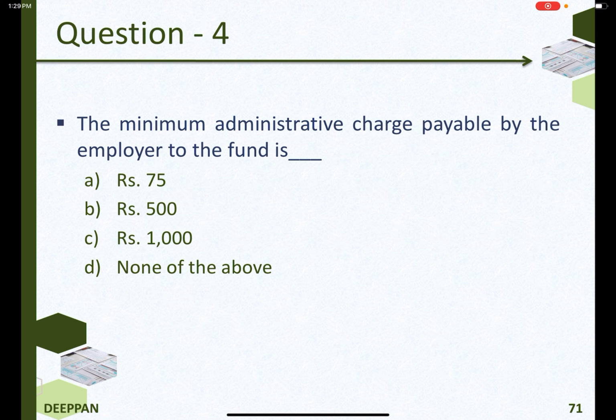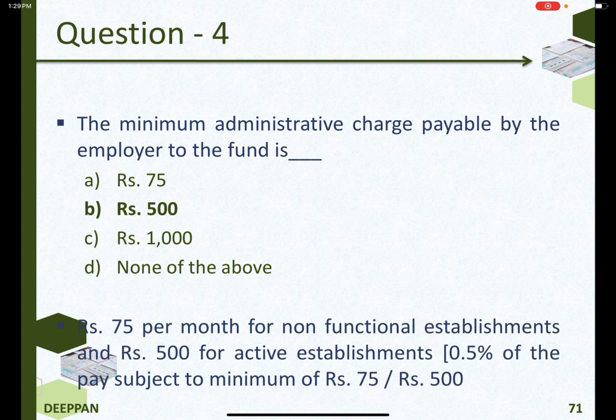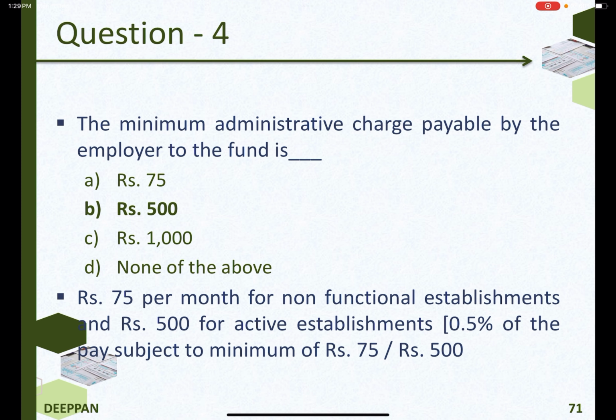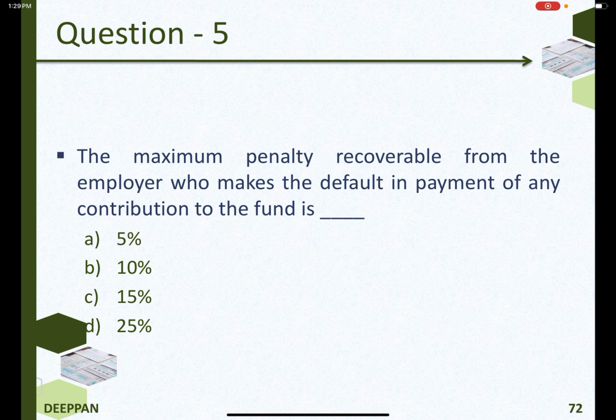Answer. The minimum administrative charge payable by the employer to the fund is rupees 500: rupees 75 per month for non-functional establishments and rupees 500 for active establishments, that is 0.5% of the pay subject to minimum of rupees 75 or rupees 500. The maximum penalty recoverable from the employer who makes the default in payment of any contribution to the fund is 25%.